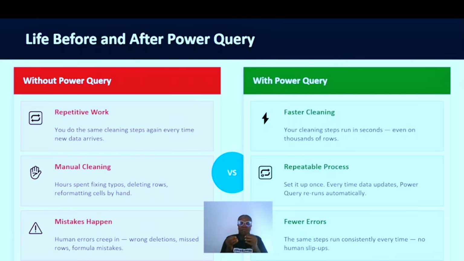Another thing is that mistakes happen. There are always human errors. There is always wrong deletion of information. There's always a missed row or mistakes in formulas. But with Power Query, our cleaning steps run in seconds. We don't take time cleaning our data set. Another thing is that you don't need to repeat your process again. What you need to do is just set it up once.